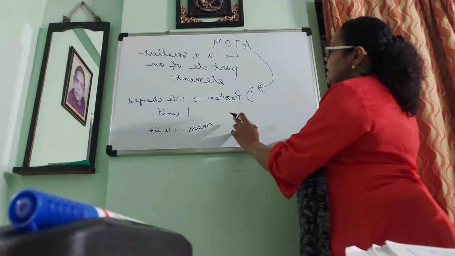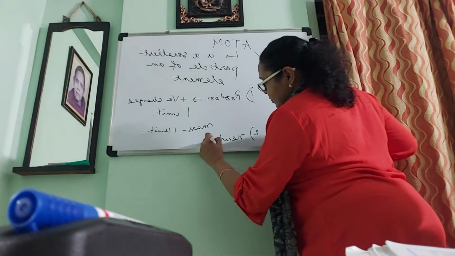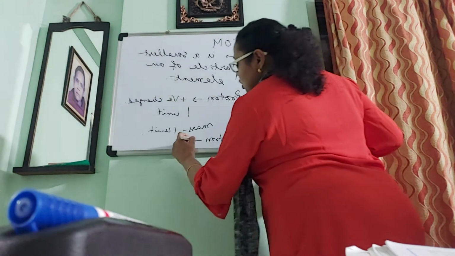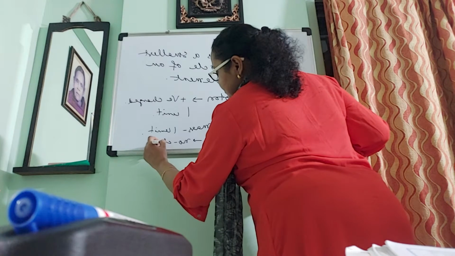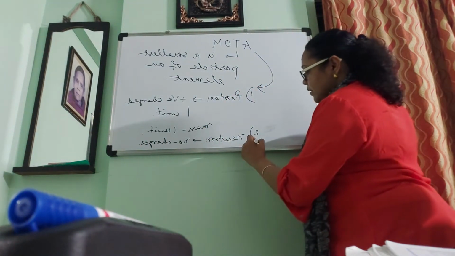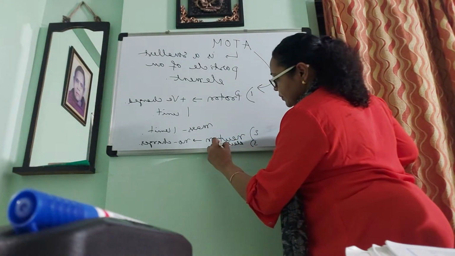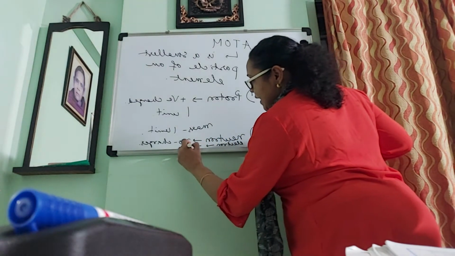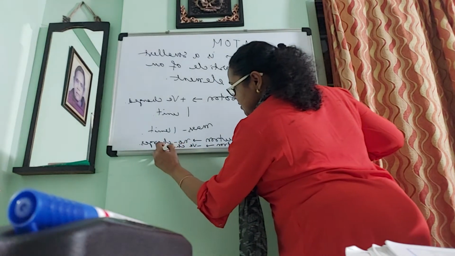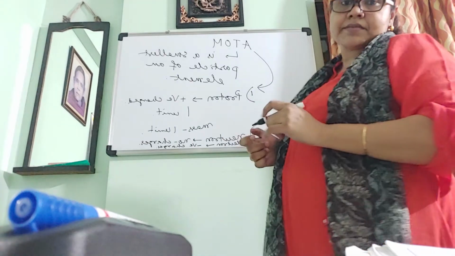Next, the neutron. No charges. And third is the electron. It has negative charge and very negligible mass.